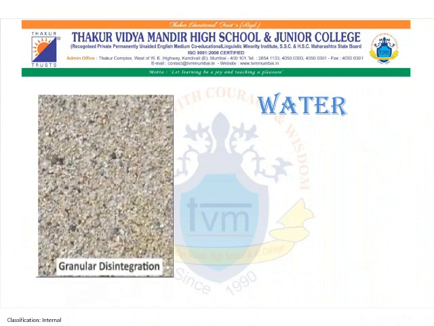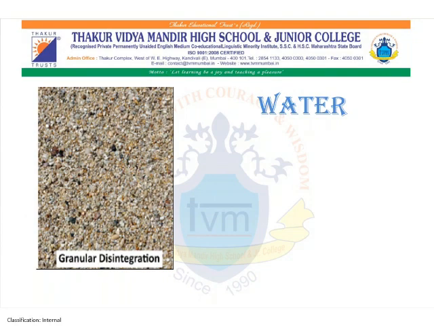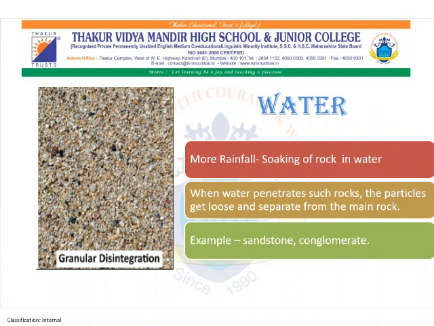The next reason for mechanical weathering is water. In the given figure, we can see it is written granular disintegration. Now, what is granular disintegration? In some areas which experience more rainfall, soaking of rock takes place. Now, when water penetrates such rocks, the particles get loosened and separate from the main rock. For example, sandstone and conglomerate.